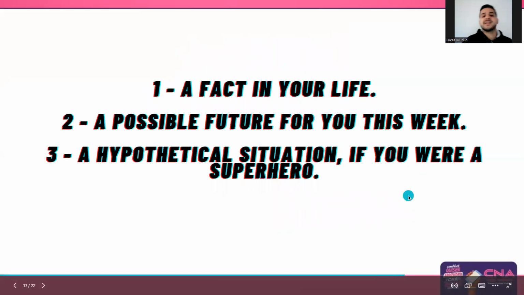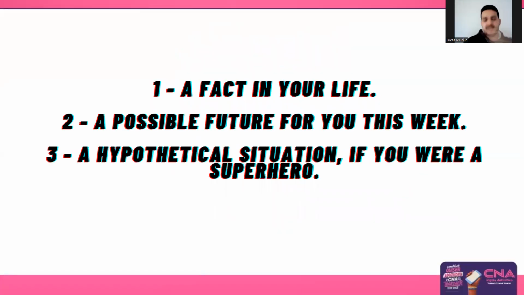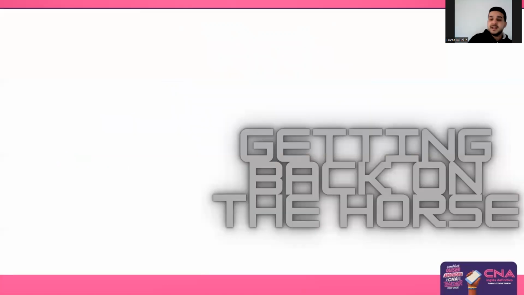Okay, to practice now, I want you guys to write there on some paper, in your notebook, an affect in your life using the zero condition, a possible future for you this week using the first condition, and a hypothetical situation. If you were a superhero, okay, what would happen using the second condition? Okay, right there, 3 sentences. Okay, if you want to pause again until you finish, then you can go continue for the next one.